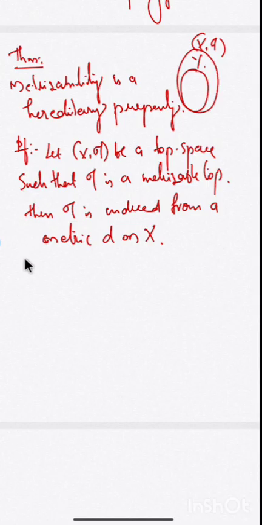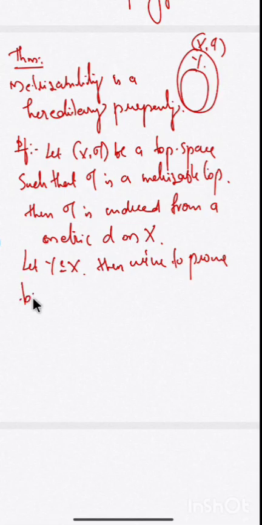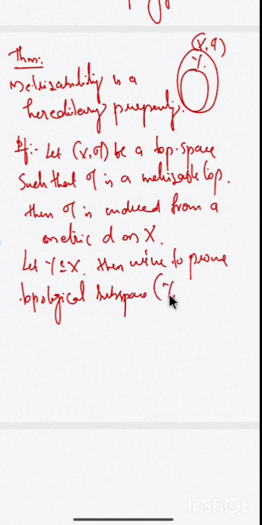So I am considering a subspace of X. Let Y be a subset of X. Then we have to prove that the topological subspace, Y with the topology tau restricted to Y, is a metrizable space.